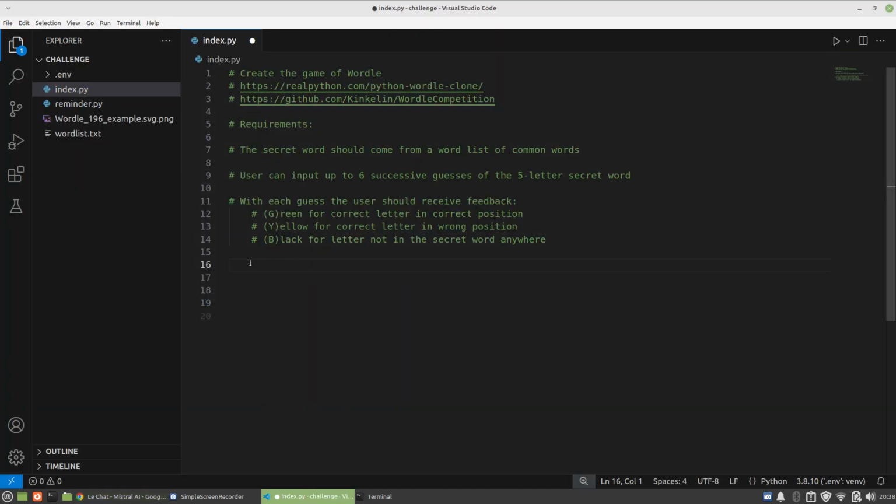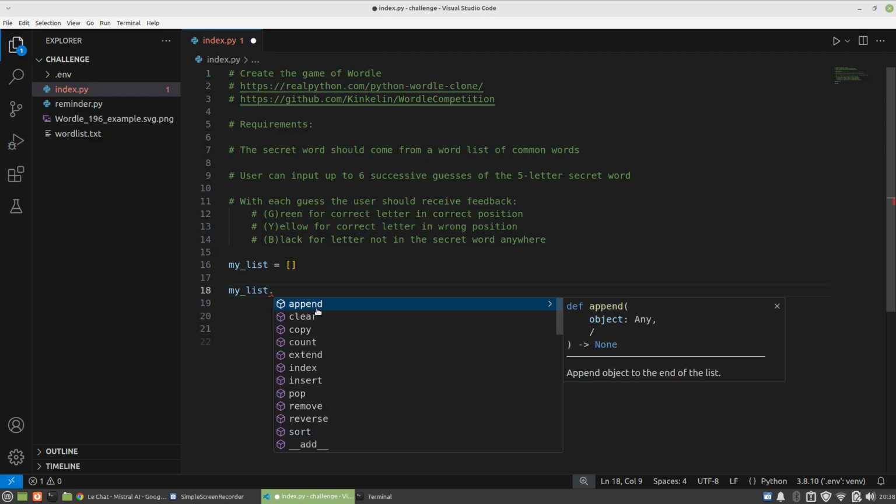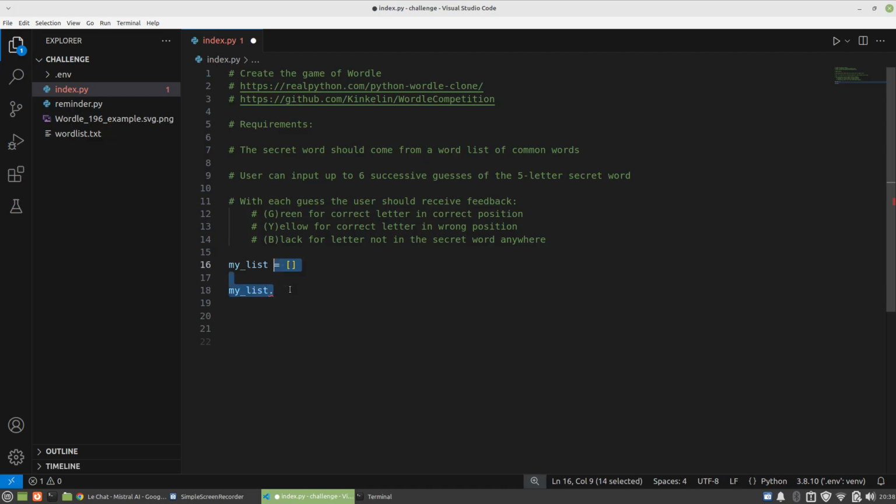What I do have on here is the Python extension. So for example, if I say my list, and I initialize that to have nothing in it, and then I say my list dot, then it's going to give me all the different methods and stuff like that. So I think that's fine. I think you would expect that to be in anyone's development environment. So I'm going to have a think and write out some pseudocode, and you'll see my thoughts in a few seconds.